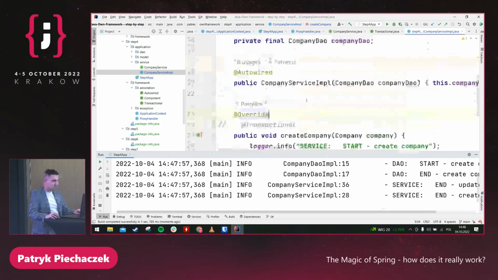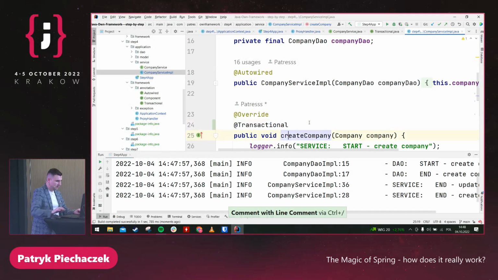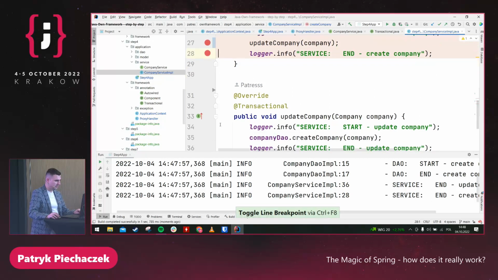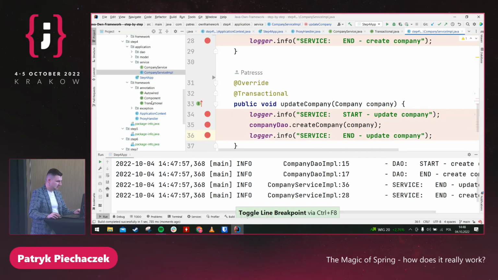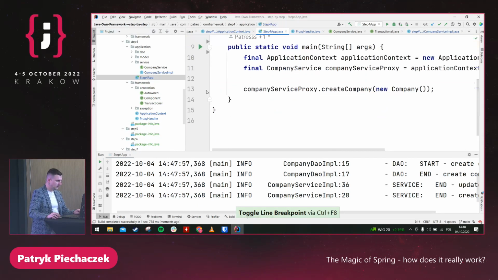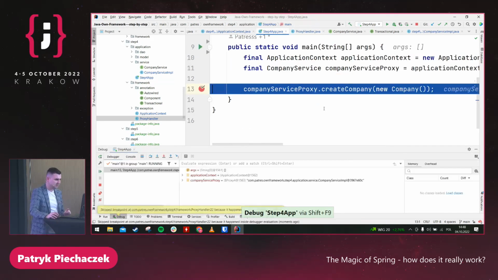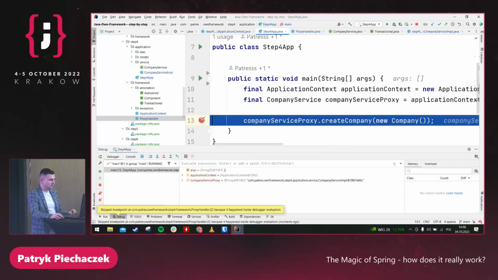So you can see that we do not have any transaction. Company, okay, everything is okay, so let me go back. Here is transactional, and here is transactional, so let me put a lot of breakpoints. So maybe it's not clear, but let me explain. Here in our proxy handler is transactional, handle in transaction, and debug the code. And I would say it's the most important part, because we will not be able to see that something is wrong in our production code, because we will not have any warnings from IntelliJ or whatever, or maybe you have. Maybe we have, but let's imagine that we don't have it.